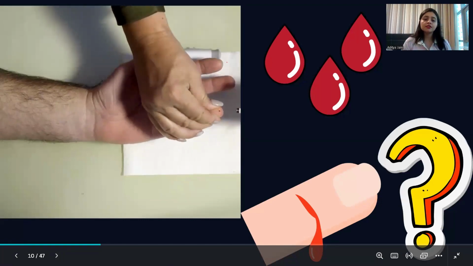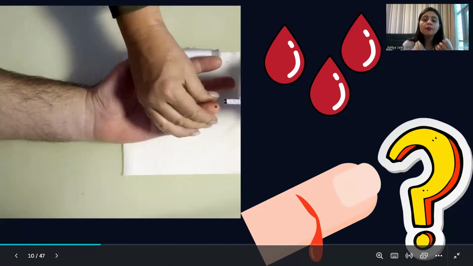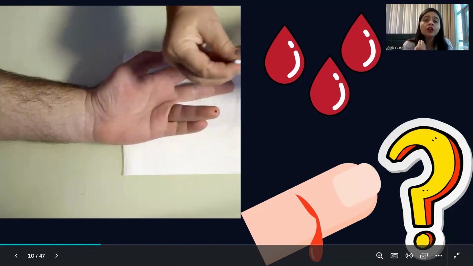All right, you all can see on the screen the nurse is taking a blood test of a human body, and the blood is oozing out of the finger. So you can see the blood is kind of a fluid, and you can see that it is red in color.